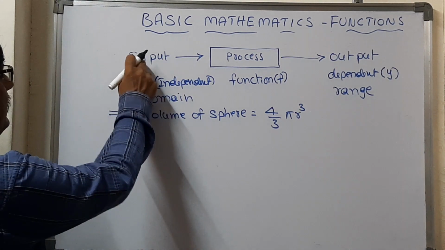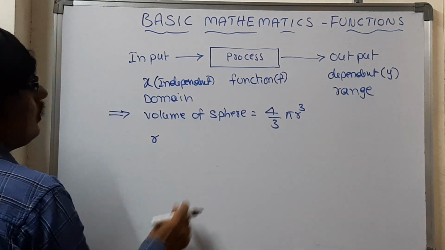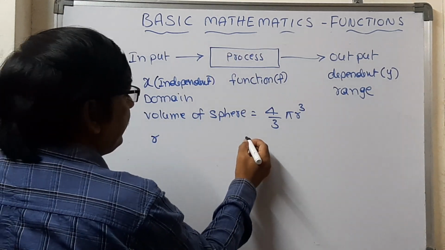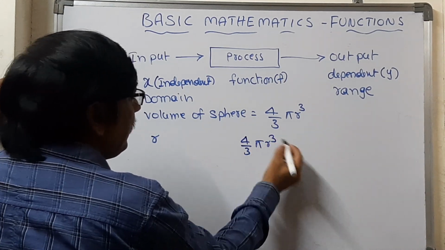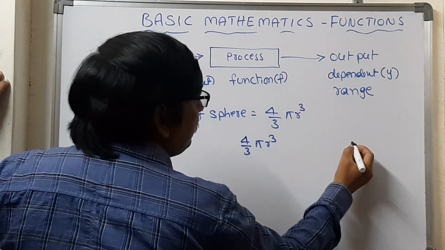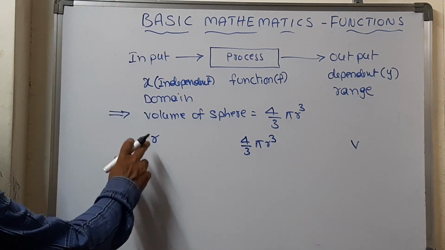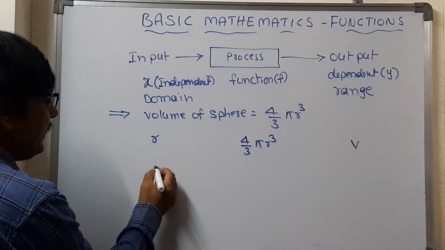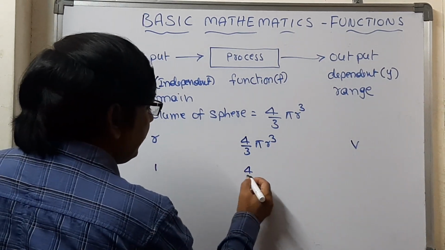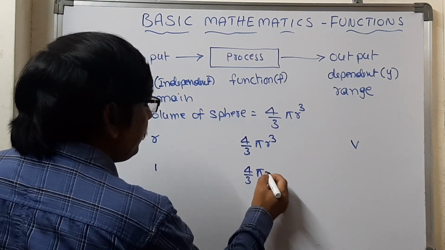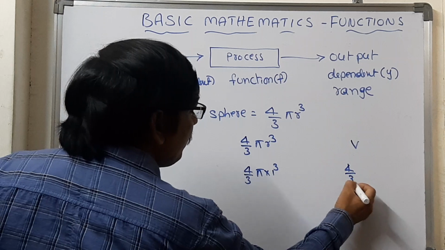Now the input is r. The formula is nothing but the process, and whatever we get will be the output, that is the volume. One example: if r, the radius, is 1, then the process takes place: 4 by 3 pi into 1 cube, and the value comes to 4 by 3 pi.